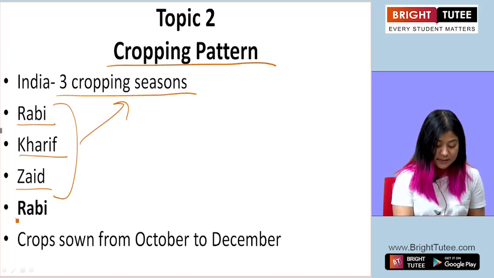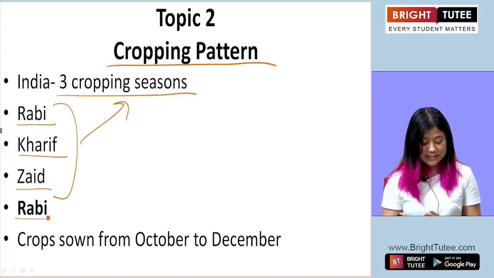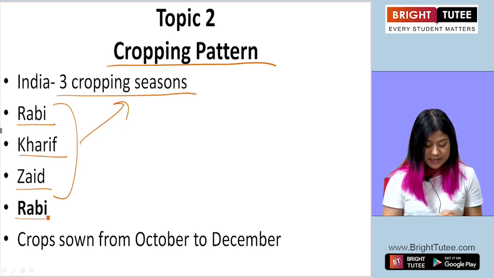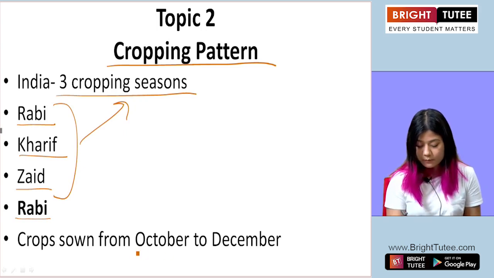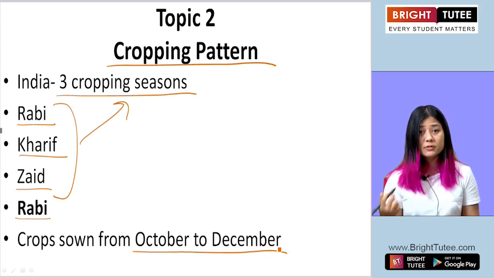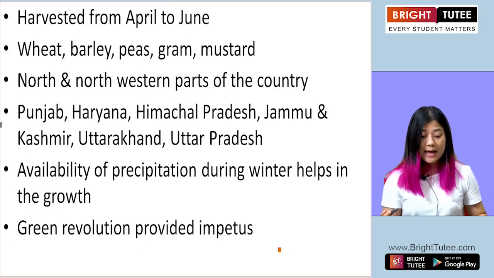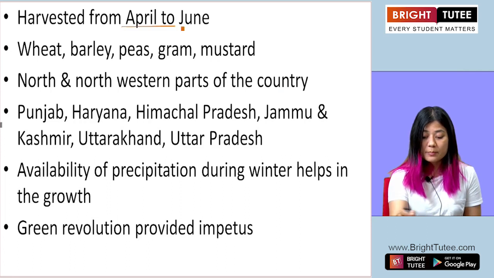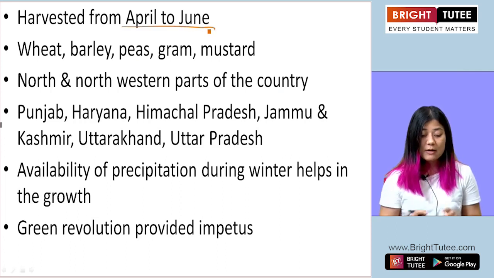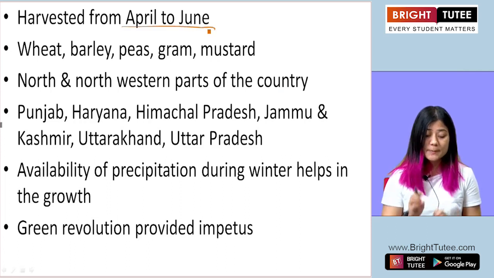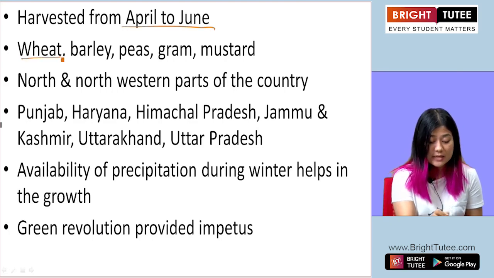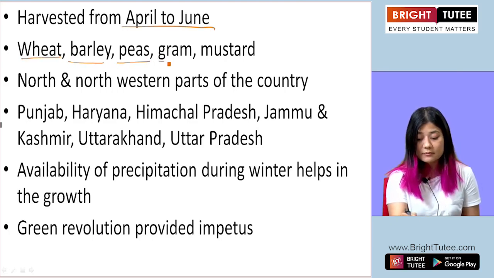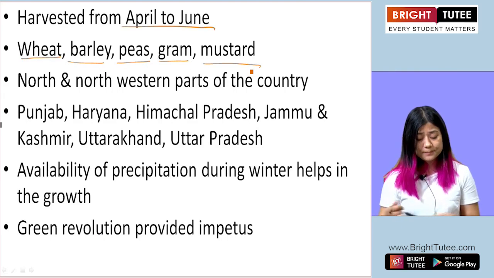Now let's look at the Rabi cropping season. In this season, crops are sown from the month of October to December, and the sown crops are harvested from the month of April to June. The crops sown during this season are wheat, barley, peas, gram and mustard.